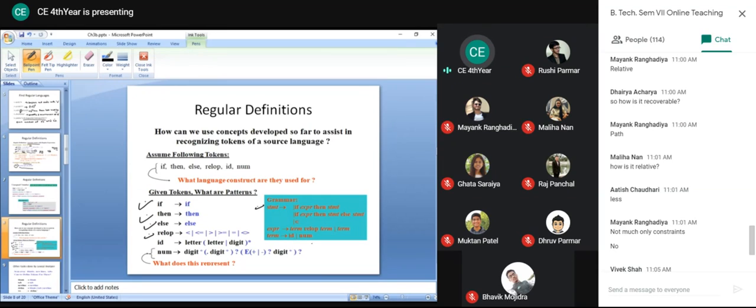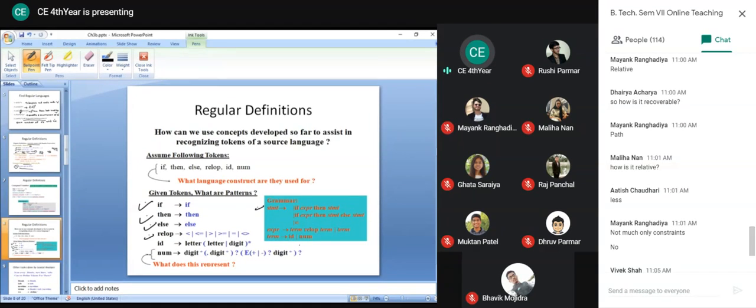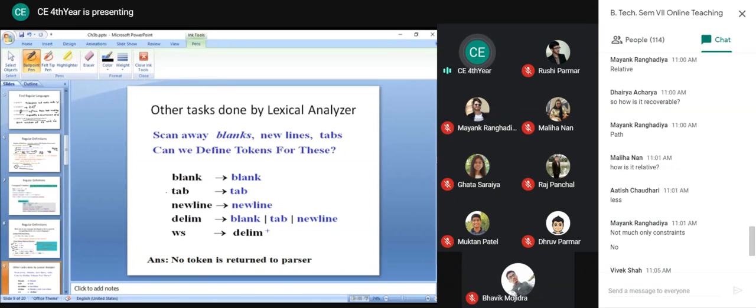So that's why we have this relational operator. This term is nothing but ID or number. It can be a variable name or any number. So using this grammar, if we have this kind of simple grammar, then these are the tokens generated from this grammar, and they must be identified by the lexical analyzer.